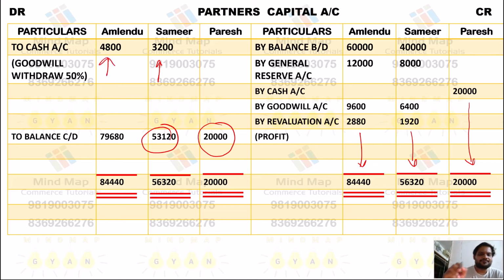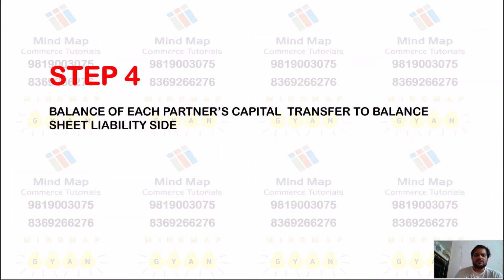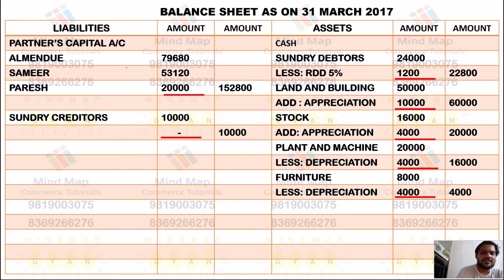And the first partner's total we have marked here as 84,440, and after minus this 4,800 we have a balance of 79,680 to be transferred, now balance carried down, partners capital balance. Balance sheet liability side, we have to transfer. So the step number 4 is that transfer to balance sheet liability side. So write all the partners and the total of the final answer of the partners capital.